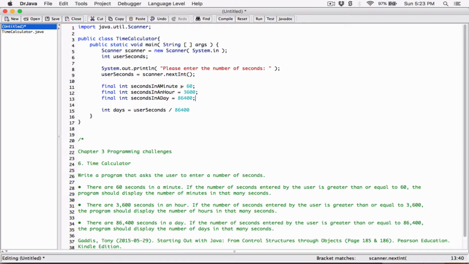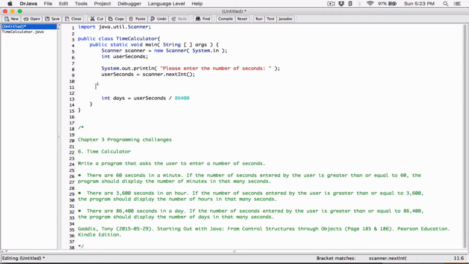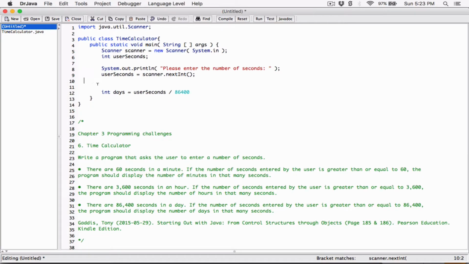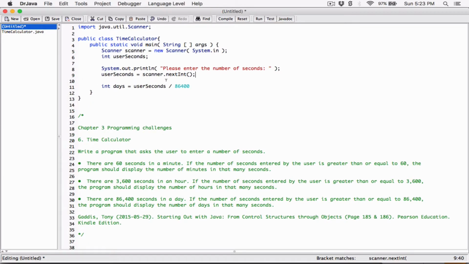So seconds in a minute is equal to 60. Seconds in an hour is equal to 3,600 seconds. Seconds in a day, there are 86,400 seconds in a day. So over here, instead of dividing by 86,400, I'm going to divide by seconds in a day. If you want, you can keep the numbers. You know what? I'll just keep the numbers. I thought of doing this just to keep it organized, but I'll keep the numbers. If you want, you can do that. So it's good I mentioned it at least.